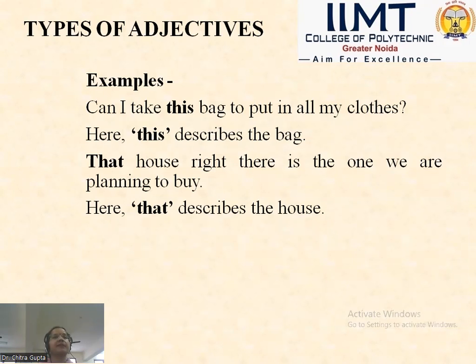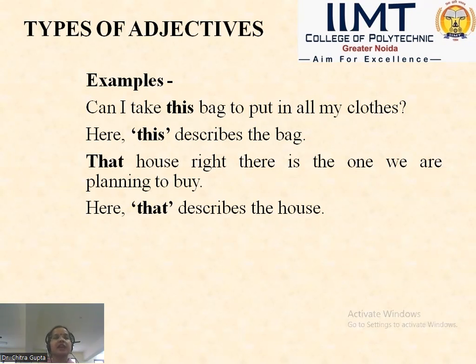See, for more examples, "Can I take this bag to put in all my clothes?" So here, "this" describes the bag, and it is used in the case of closeness. "That house right there is the one we are planning to buy."